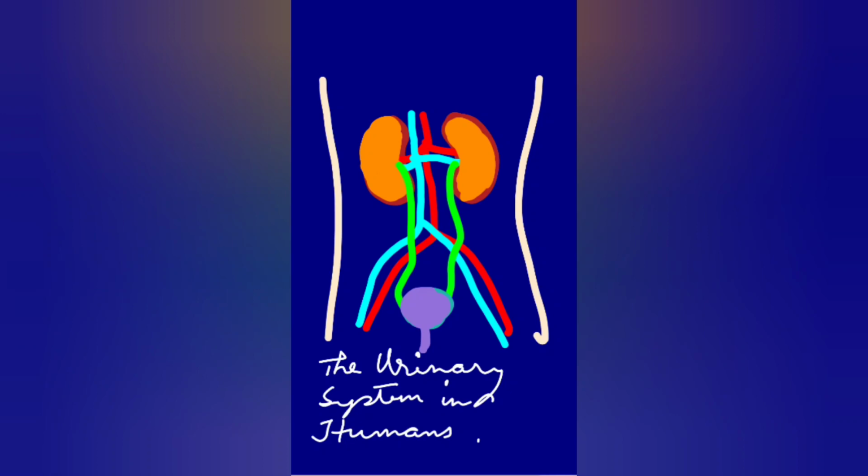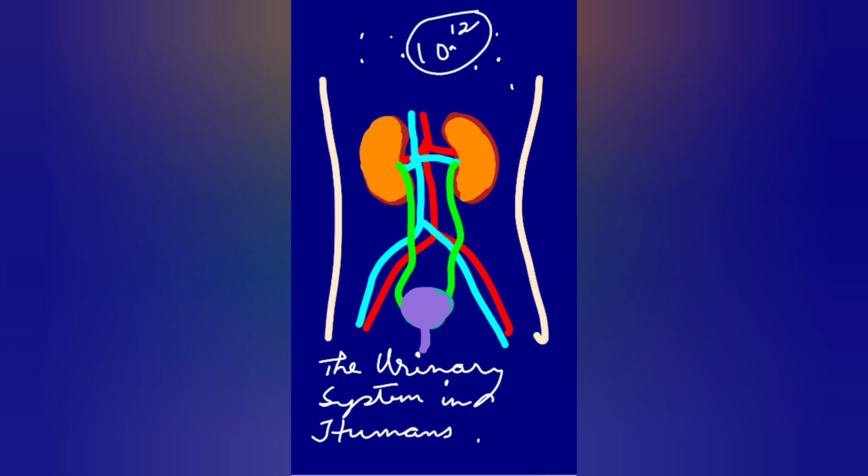Now, let me tell you that inside our body, there will be fine cells. There will be trillions of cells. Trillions means 10 to the power of 12. 10 to the power of 12 is 1 trillion. So from 30 trillion to 100 trillion cells we have in our body.